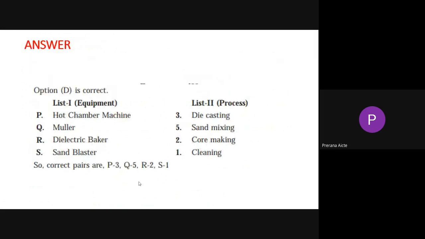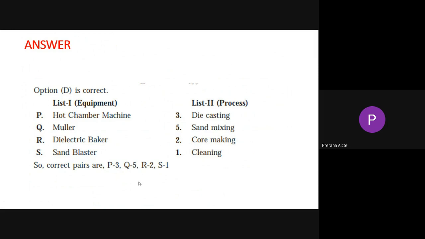Now this is the answer. Hot chamber machine means die casting. Muller machine means sand mixing, and dielectric baker means core making. Sand blaster means cleaning, because the sand blaster provides an enormous amount of sand and blasts it, cleaning the entire casting. That's why sand blaster is cleaning.